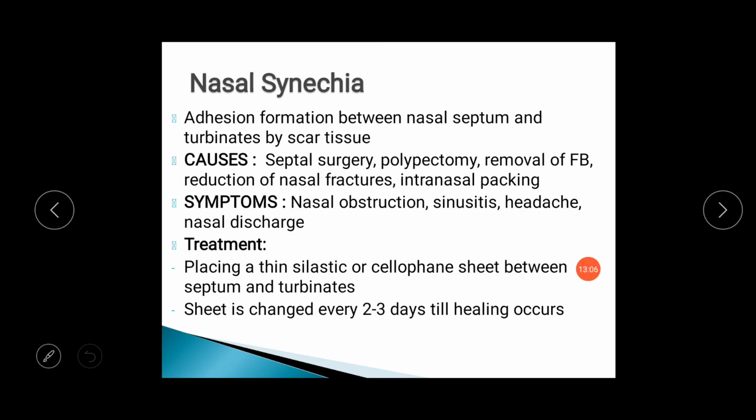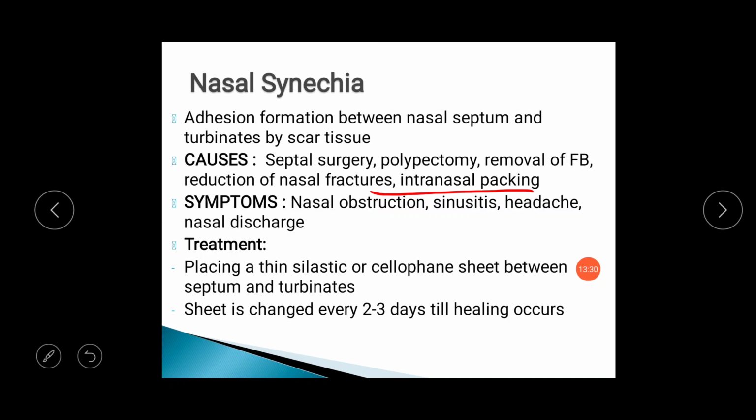Causes are septal surgery, polypectomy, removal of a foreign body and the raw area left after its removal from the local site, and reduction of a nasal fracture. Intranasal packing can give rise to mucosal erosion over the septum and lateral wall, and it can give rise to the formation of nasal synechia.